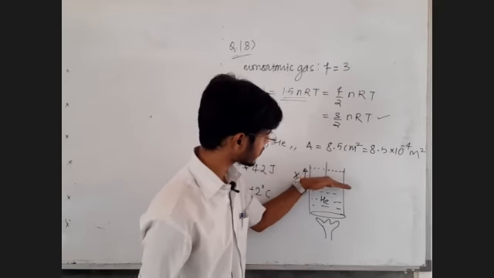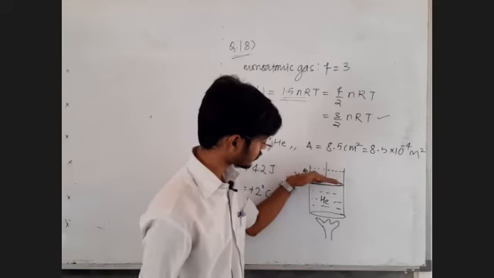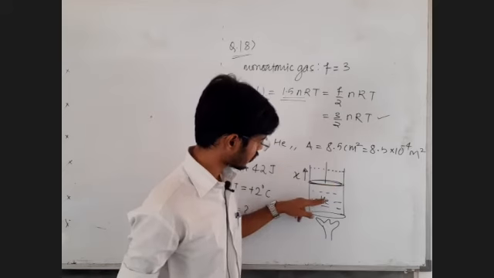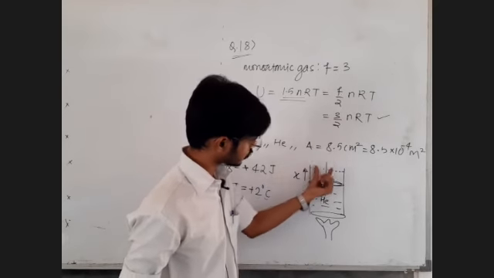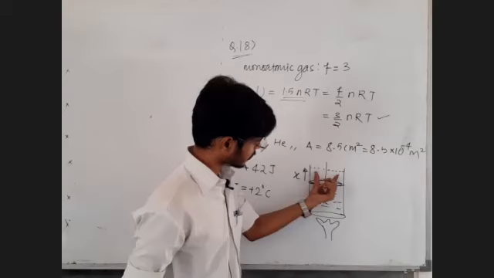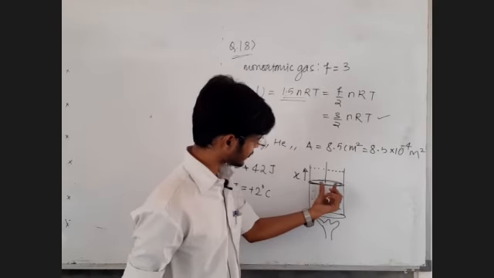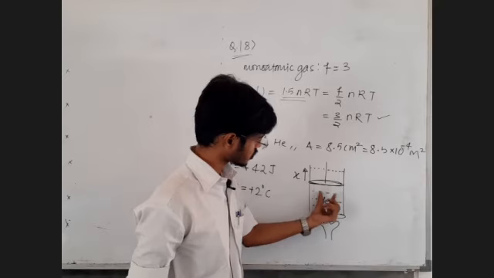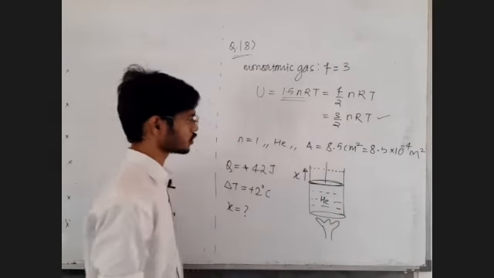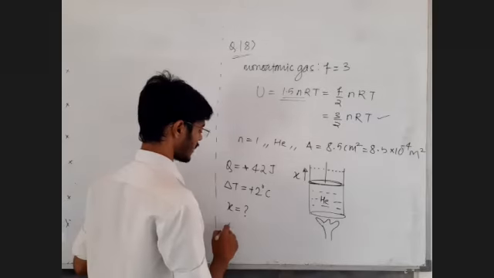But sir, piston is light, so because of the weight of the piston there will not be any pressure. So what is the total pressure on the gas? The total pressure on the gas is pressure due to the atmosphere plus pressure due to the piston, but piston is not having any weight, so neglect the pressure due to the piston. So net pressure on the gas will be atmospheric pressure. So this is going to be an isobaric process.